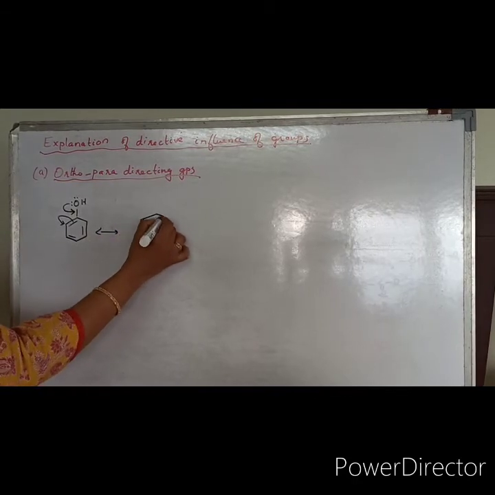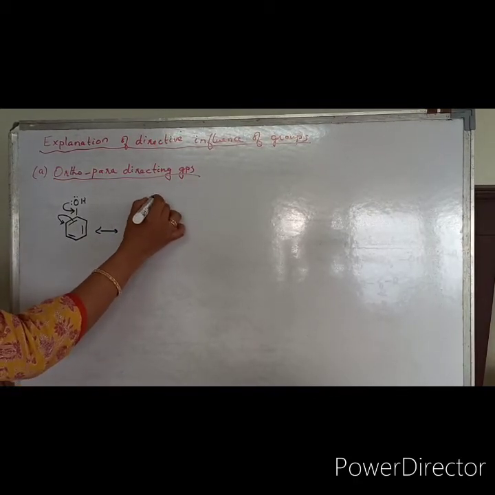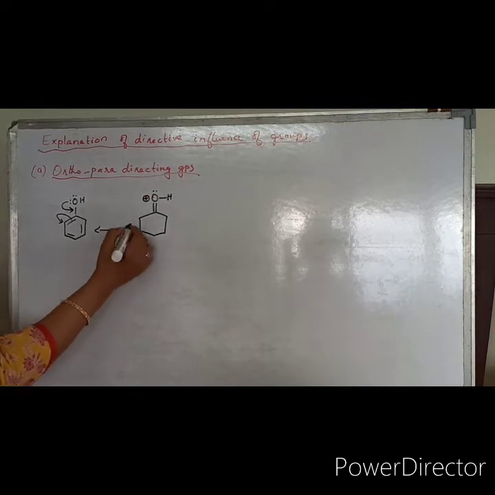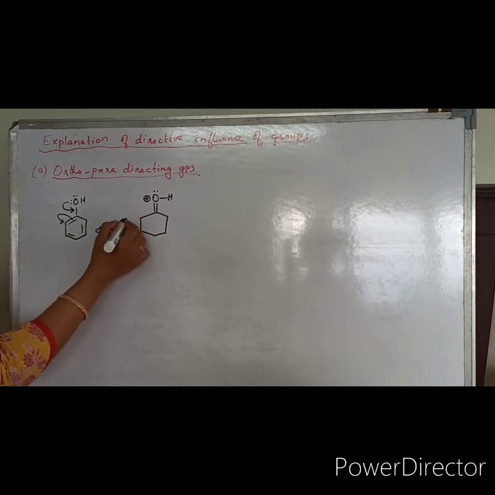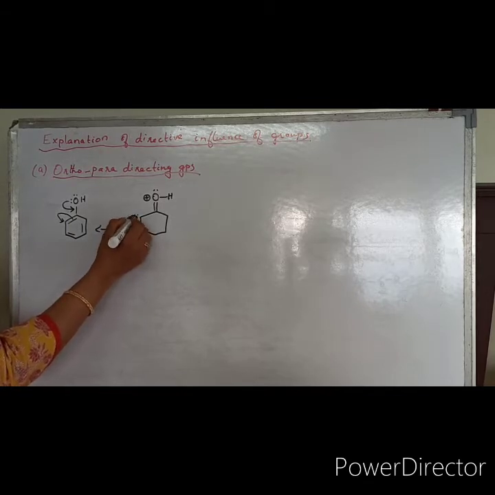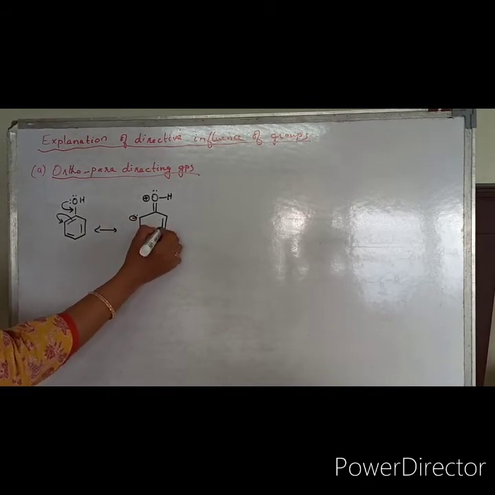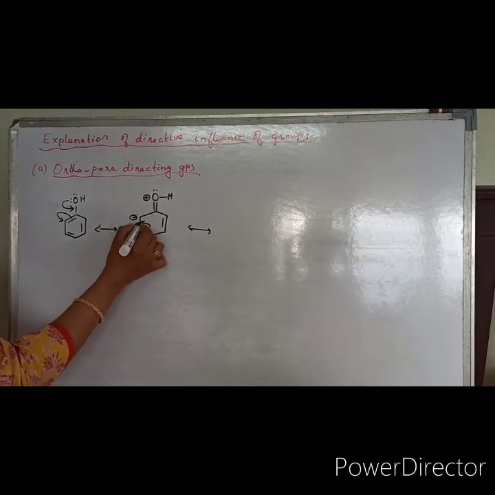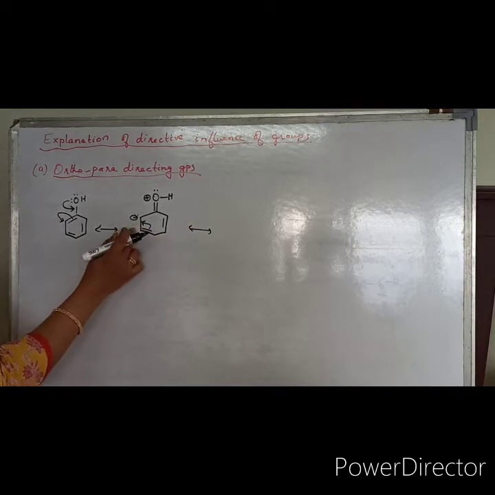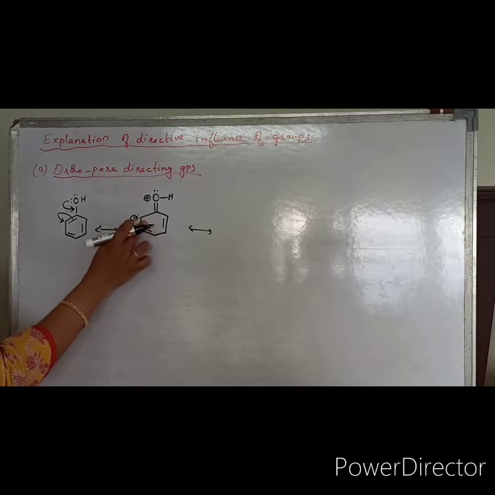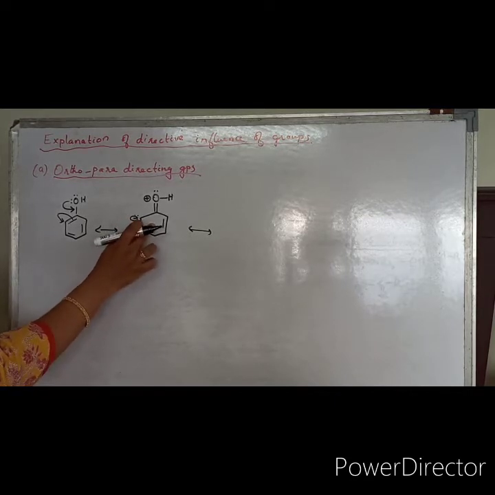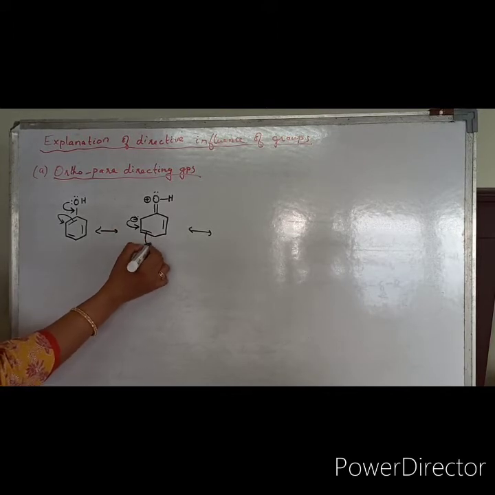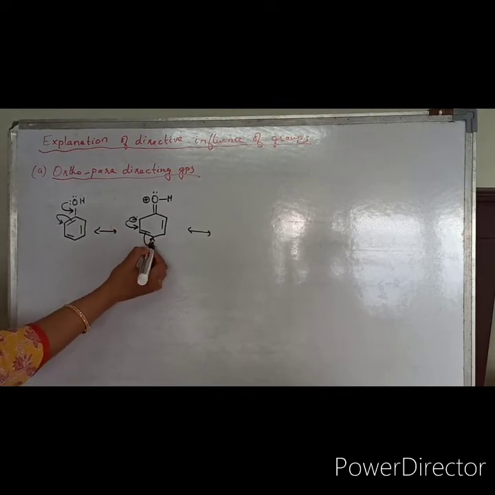So let us see this structure. Here oxygen loses one lone pair, so it becomes positive in charge, the lone pair comes over here, and negative charge accumulates here. In the next structure, this will be shifting here and this pi bond will be coming to this position.